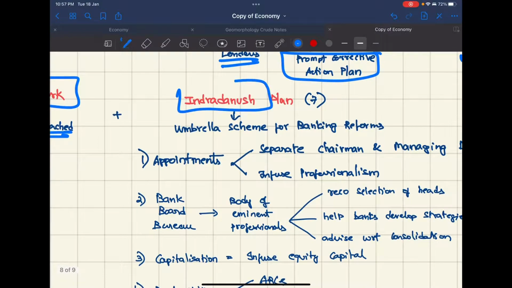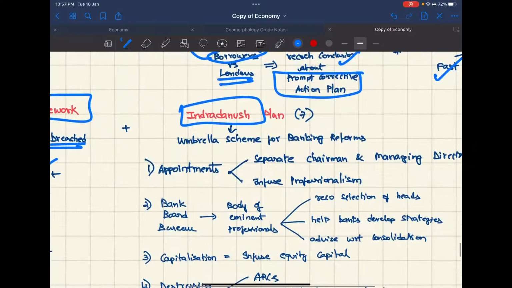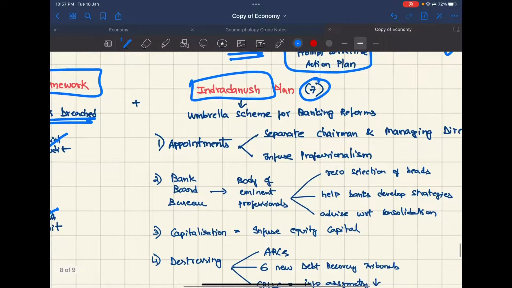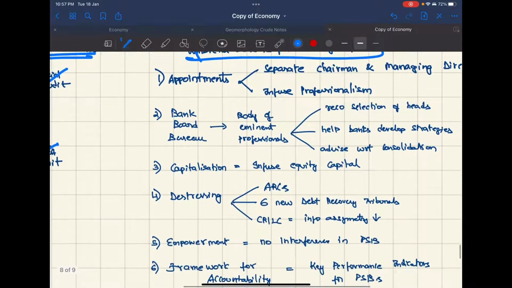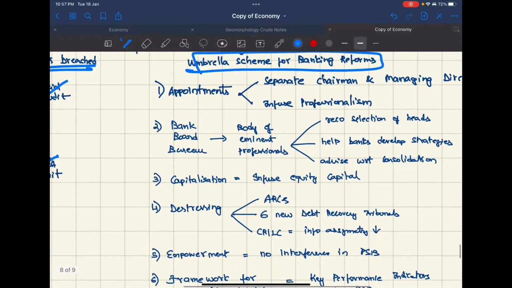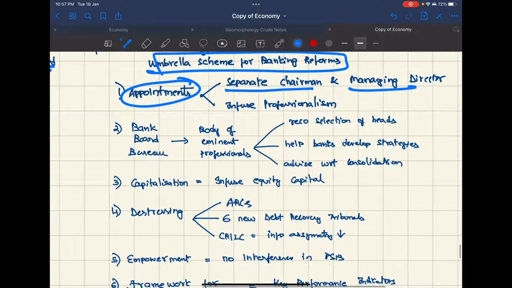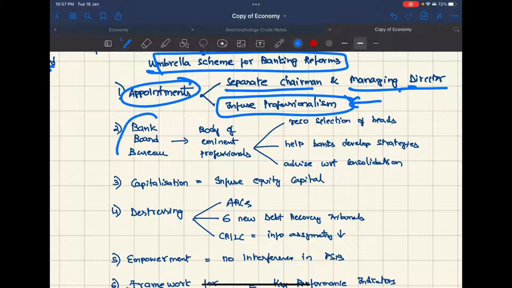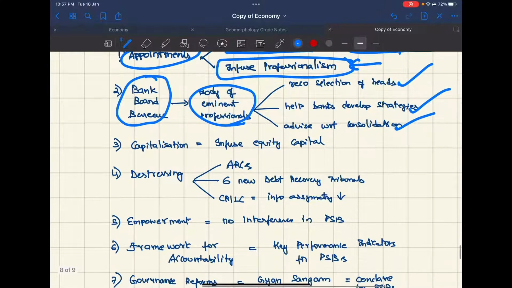Now, Indradhanush plan is the 7-step strategy. It is an umbrella scheme for banking reforms. First one is about appointments. Separate chairman and managing director should be there. Therefore, infusing professionalism into the board members. Banks Board Bureau is a body of eminent professionals. They will do the following things. They will recommend selection of the heads. They will help banks develop the strategies. Also, they will advise about the consolidation.